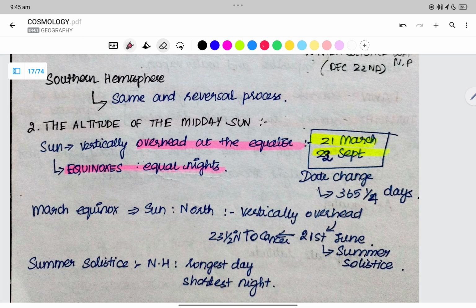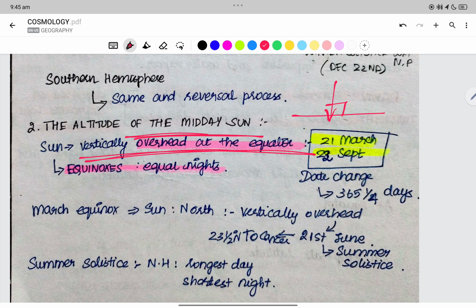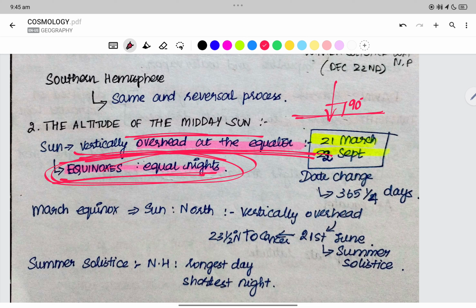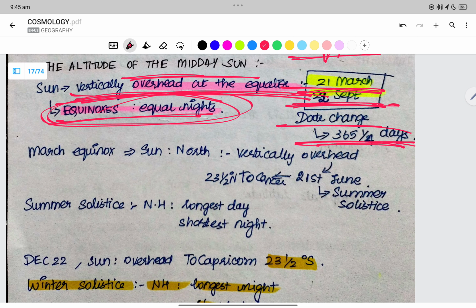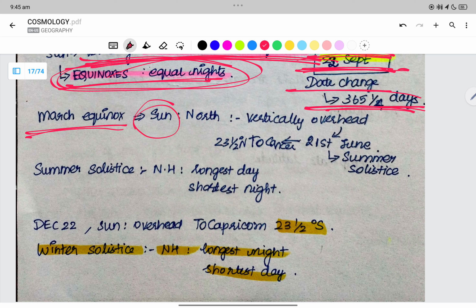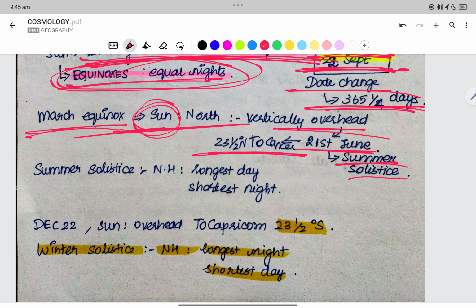Midday sun means the sun's rays are vertically overhead. The sun's ray is directly 90 degree is what we call a midday sun. Sun's rays are vertically overhead at the equator. Equinox is equal nights. 21st March and 23rd September is equinox. Day change will happen over here because of 365 and 1 by 4, right? March equinox, the sun is moving towards the northern hemisphere, vertically overhead to the Tropic of Cancer at the 21st June, summer solstice.